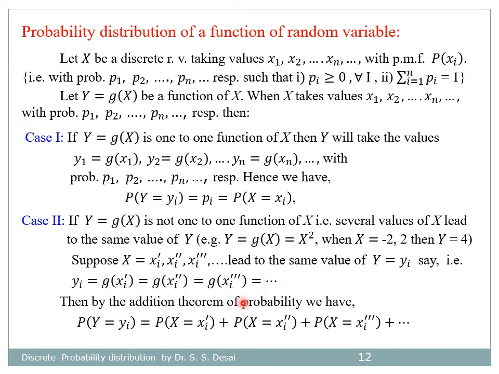Then by the addition theorem of probability, we have probability that y is equal to yi equal to probability that x is equal to xi' plus probability that x is equal to xi'' plus probability that x is equal to xi''' plus so on. So using this concept, we can find the probability distribution of a function of a random variable.